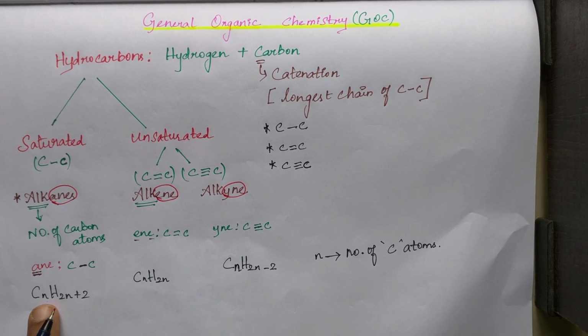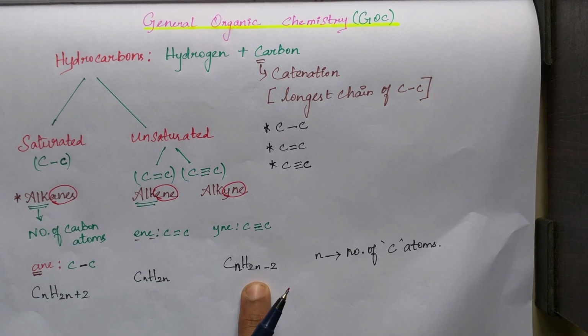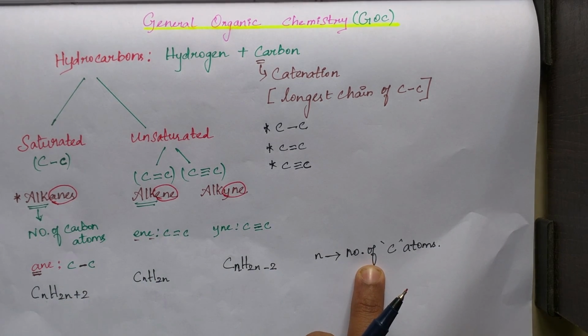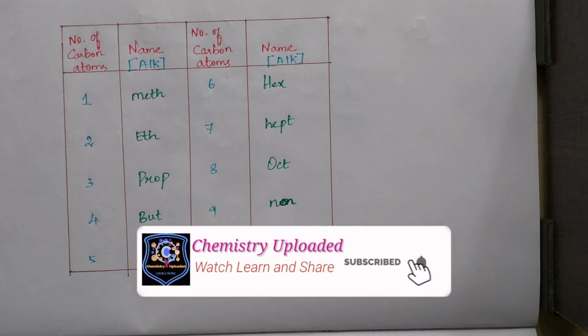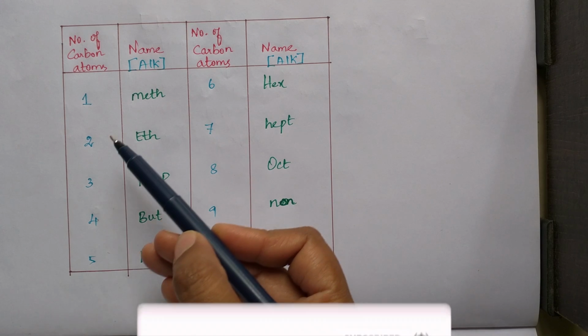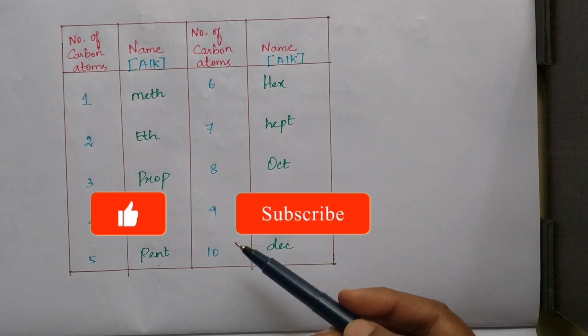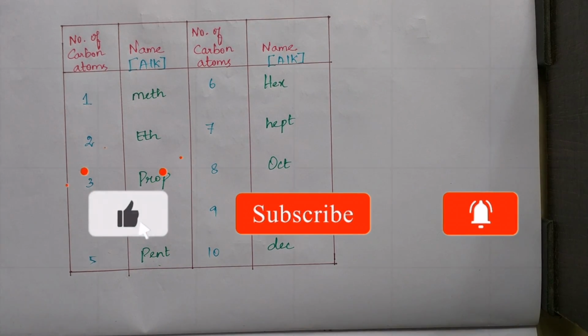And the formula for alkane is CnH2n+2, alkene CnH2n, alkyne CnH2n-2. In all these formulas, n represents the number of carbon atoms. We use different prefixes for different numbers of carbon atoms. So 1 meth, 2 eth, 3 prop, like that up to 10 dec.